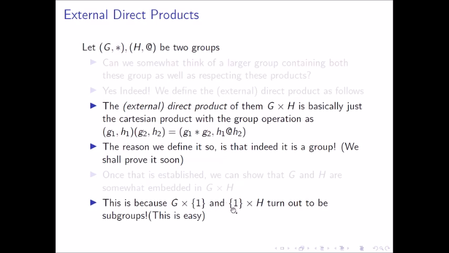And 1 cross H, the identity of G. This is the same as G, right? Just crossing with 1 is the same thing as G. All the elements of G, suppose small g, won't look like that. It would look like small g comma 1, but it would behave similarly to G. And both of these turn out to be subgroups. This part is easy to prove and you can try it, assuming that G cross H is a group. But we will soon show that.